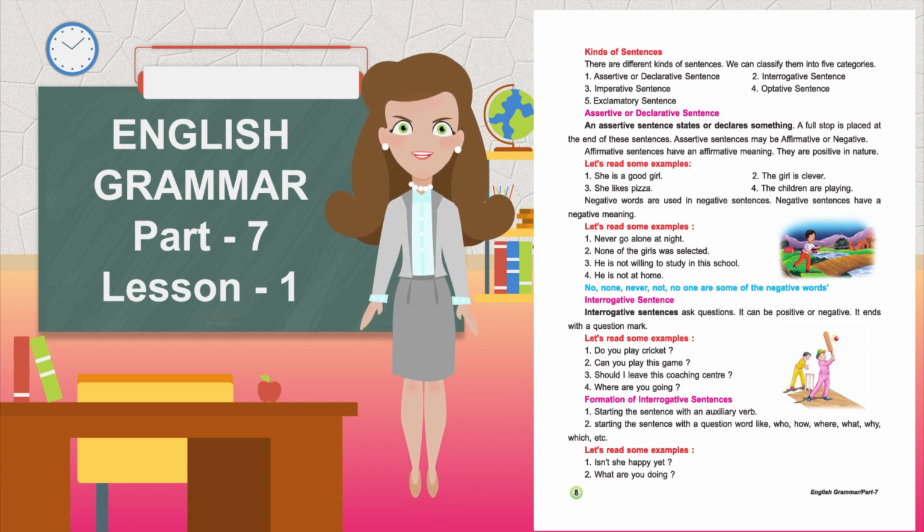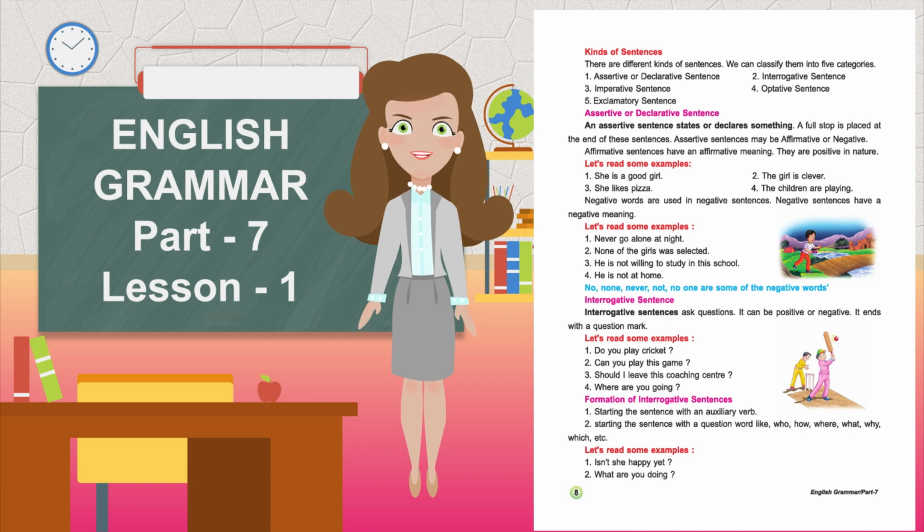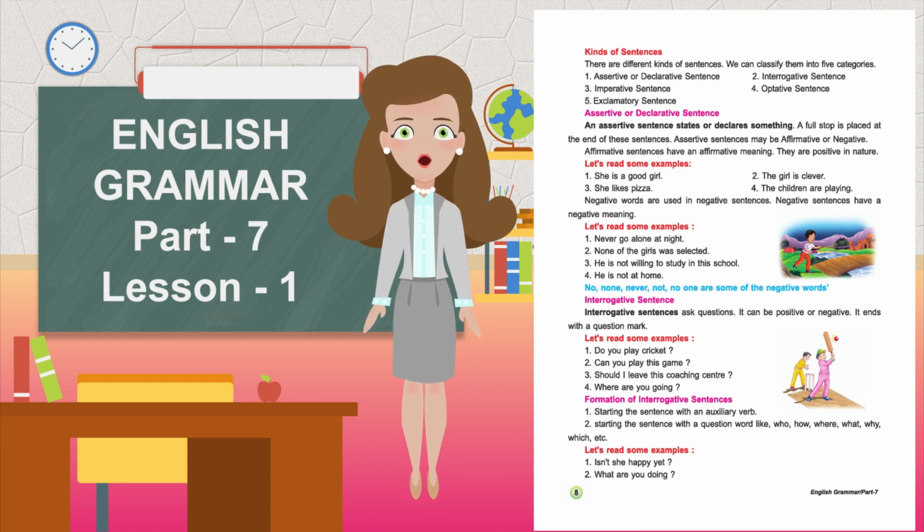Interrogative sentence. Interrogative sentences ask questions. It can be positive or negative. It ends with a question mark. Let's read some examples. Do you play cricket? Can you play this game? Should I leave this coaching center? Where are you going?